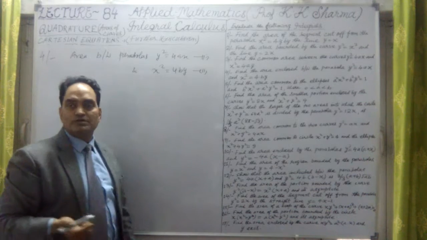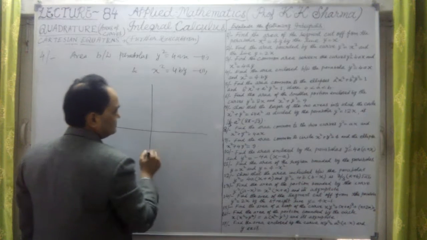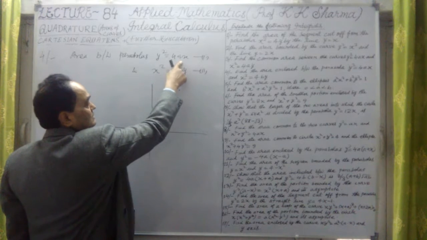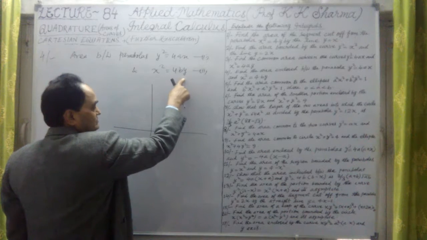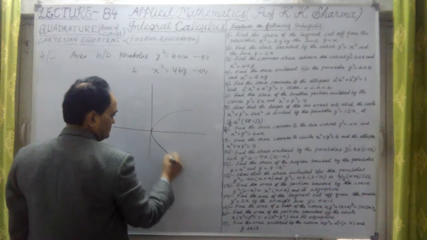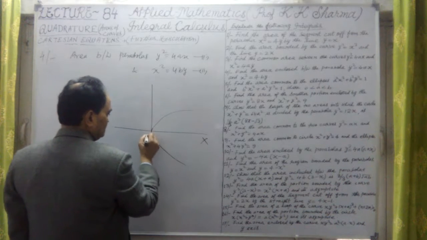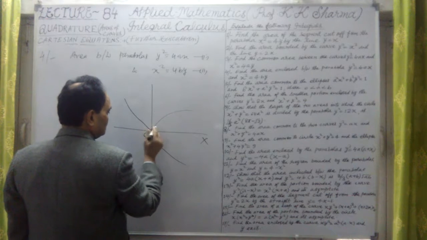Again, the common area. So let me describe the same common area. The first one is symmetrical about x-axis. This is symmetrical about y-axis. So first parabola is this, x-axis origin, and second parabola is symmetric about.